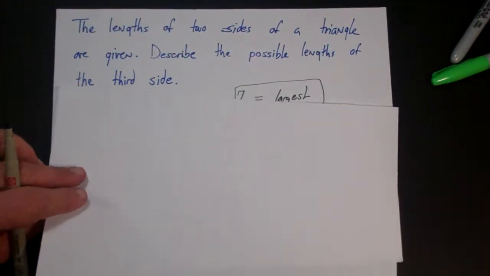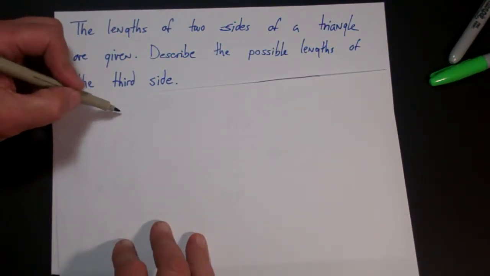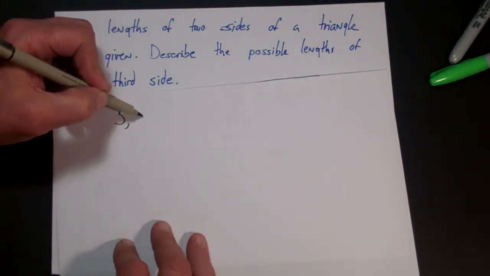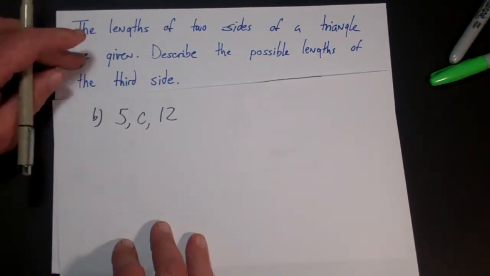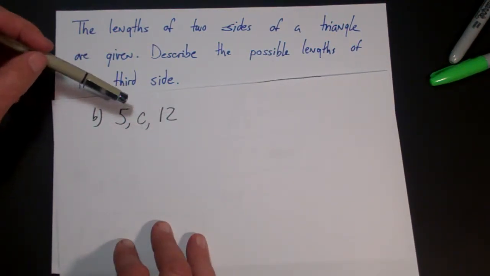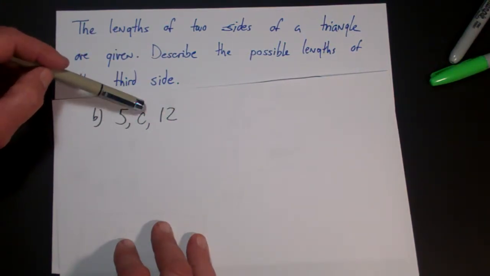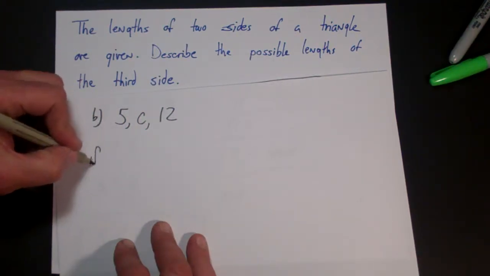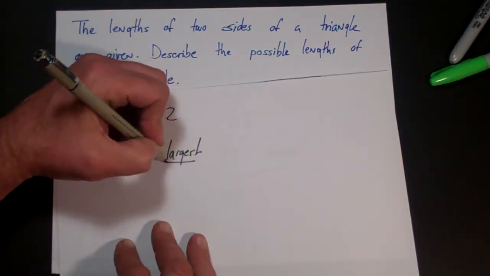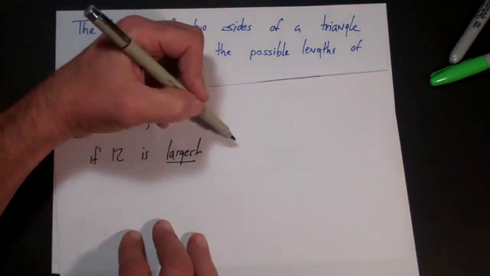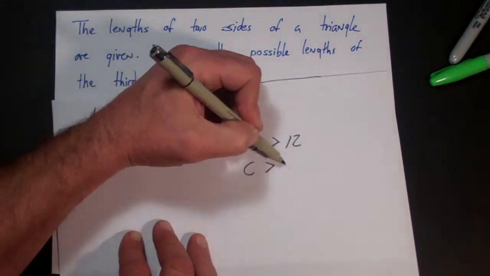Let's do another example. Let's say that we had the same question, but now the sides were 5, let's call it c, and 12. In this case, with 5, c and 12, either 12 is the largest side or c is the largest side. If 12 is the largest, then we know that c plus 5 has to be greater than 12, so c has to be greater than 7.